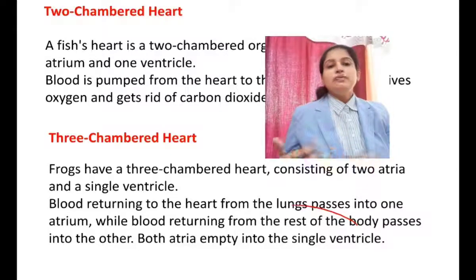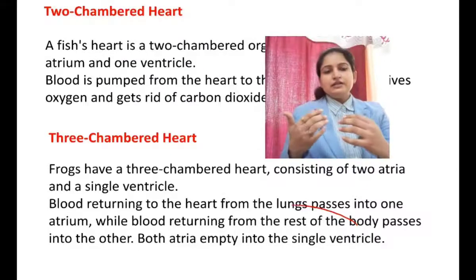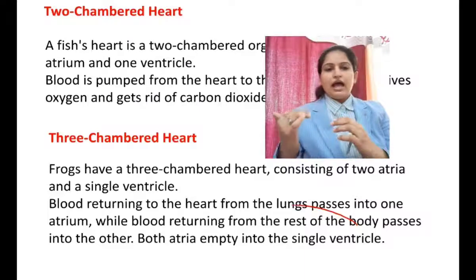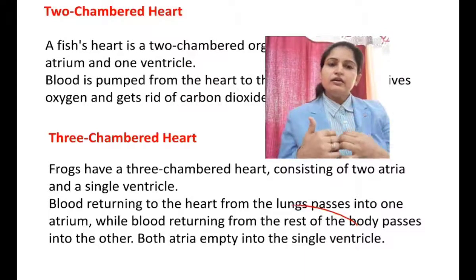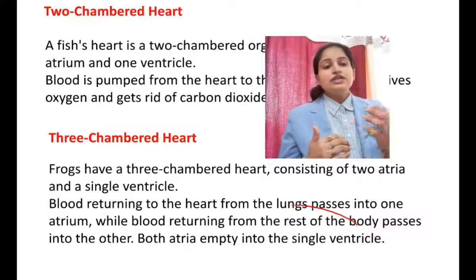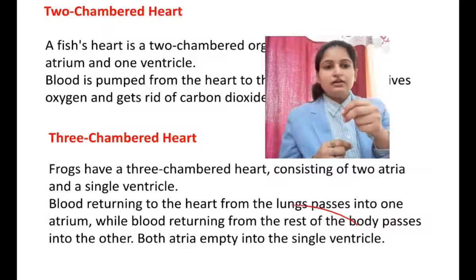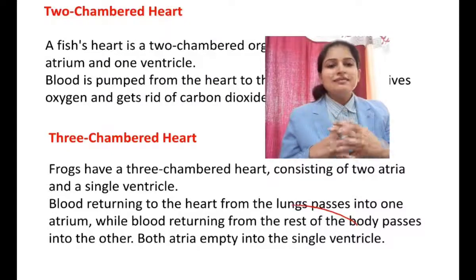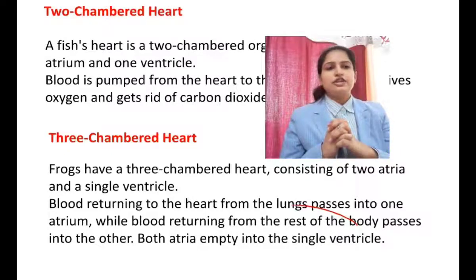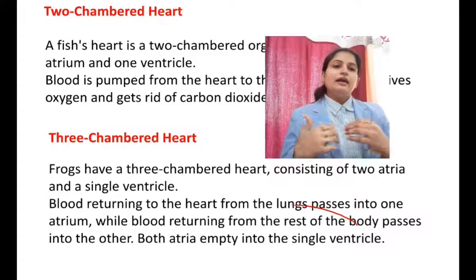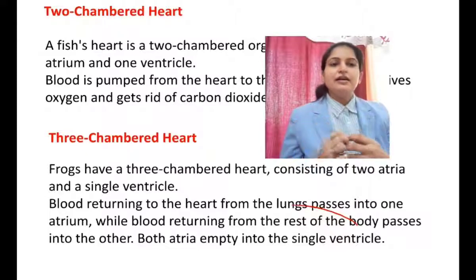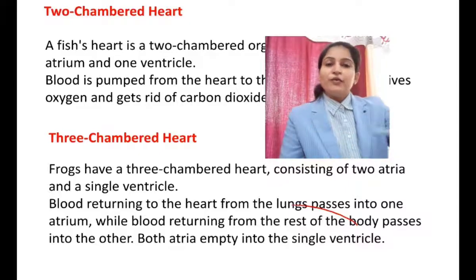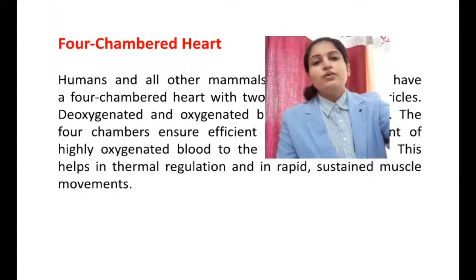Blood returning to the heart from the lungs passes into one atrium, and then it comes into the ventricle, and the deoxygenated blood also goes to the other atrium, and again it comes into the ventricle. So there is a mixing of oxygenated and deoxygenated blood. That is why they do not have such an efficient blood transport system, and that is why they are not able to maintain their body temperature, and they are also known as cold-blooded animals.